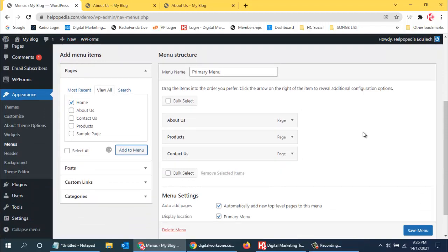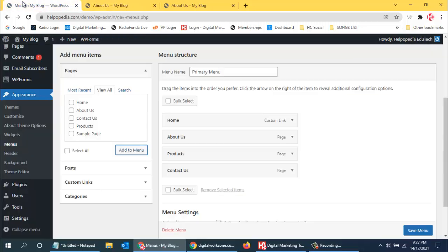Okay, it's taking time. So let us see if the menu has come up or not.